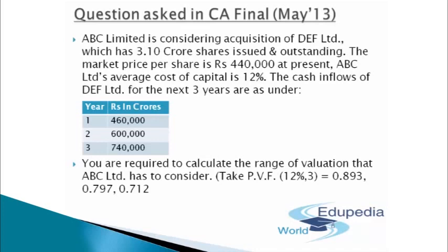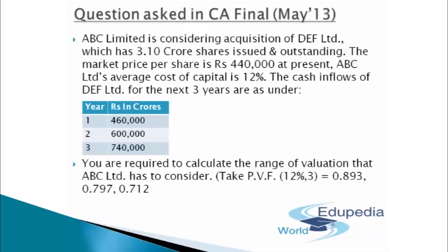The present value will be obtained for the same amount as today itself. Accordingly, I'll get the value of the shares using the principle of present value of the cash flow. That will also provide me some kind of a range. So my capitalization will be one range, and the value which I'll receive out of the shares will be another range. So I'll be purchasing or acquiring DEF Limited within that kind of range.